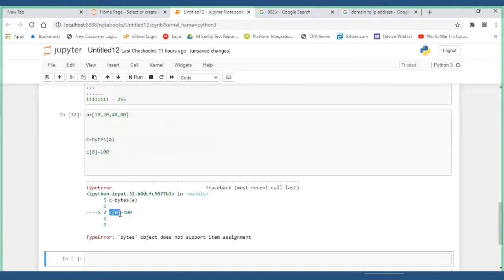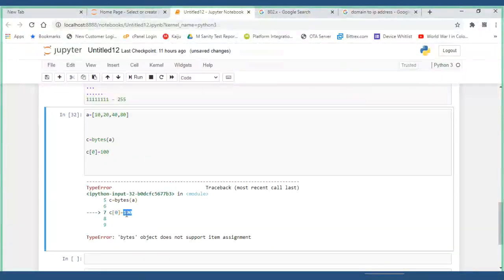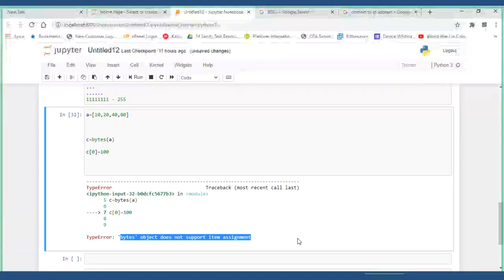C of 10, I am trying to add 100. C of 0, first index, keep 100 value. Then it told me that bytes object does not support item assignment, means new items, all those things, it is not possible in bytes. So boss, but I want to add sometimes, what is the option I have? You are telling bytes is very good, that within this range of 256 values you can convert them into bytes if any input you give. If you have anything beyond, it doesn't allow.